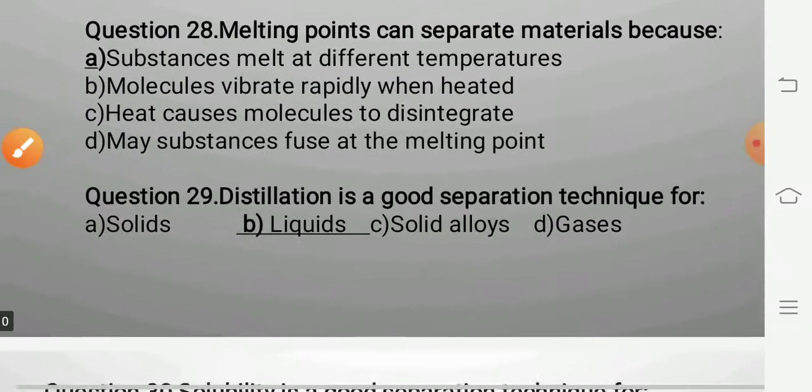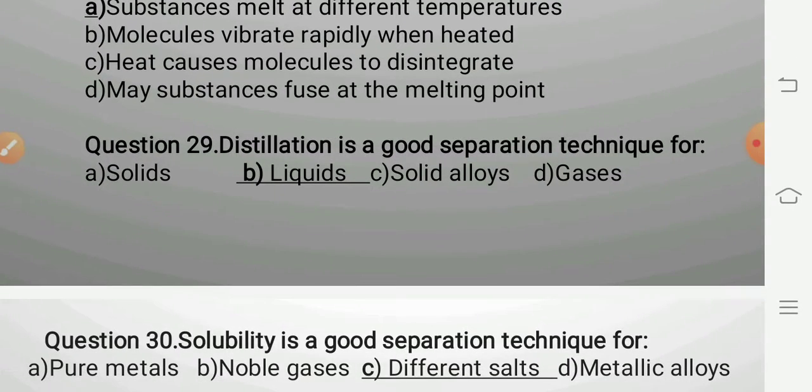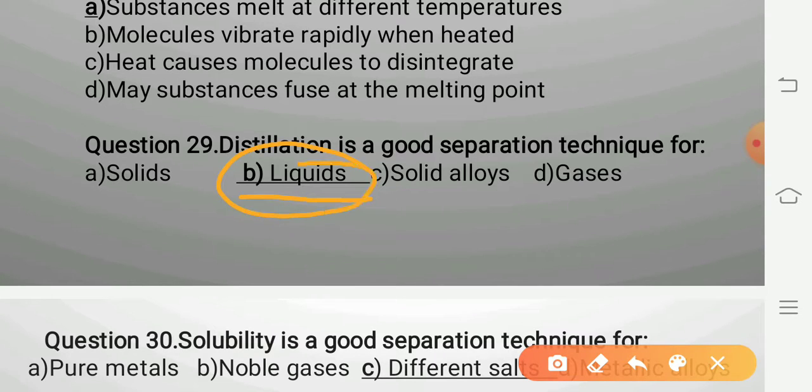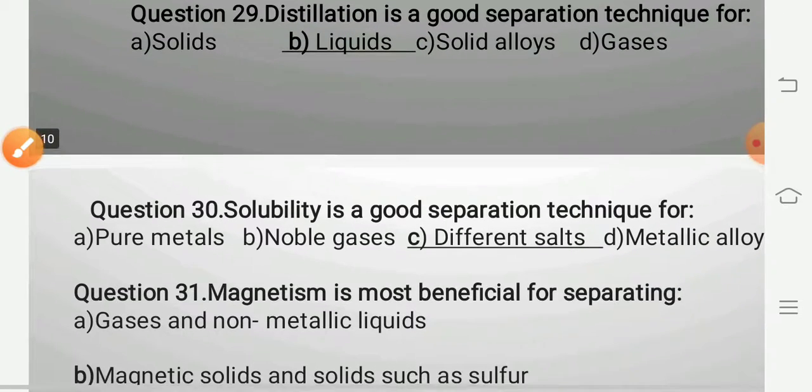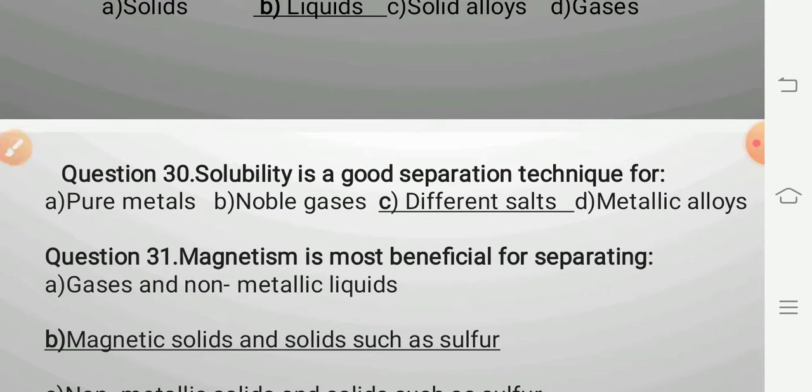Question number 29. Distillation is a good separation technique for. It is used for separation of two miscible liquids. So the answer is, it is a good technique for purification of liquids. Question number 30. Solubility is a good separation technique for. It is generally used for salts. Salts have specific solubility, and therefore they can be easily separated depending on their different solubility.